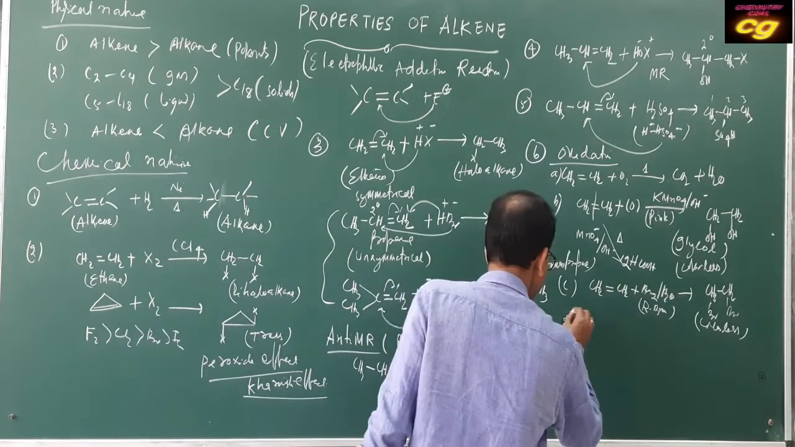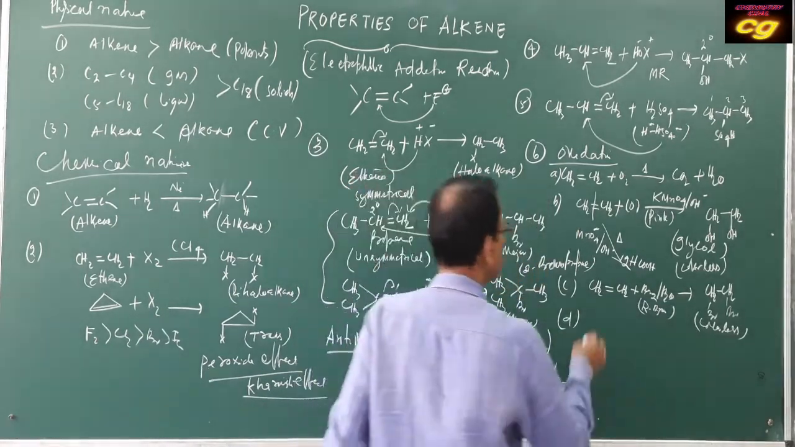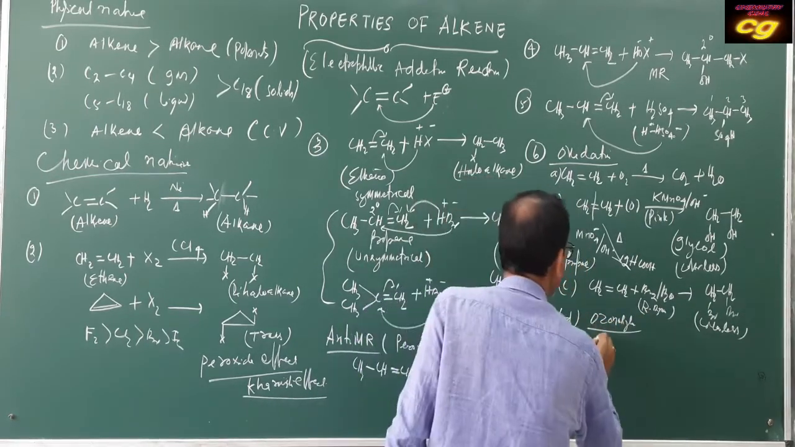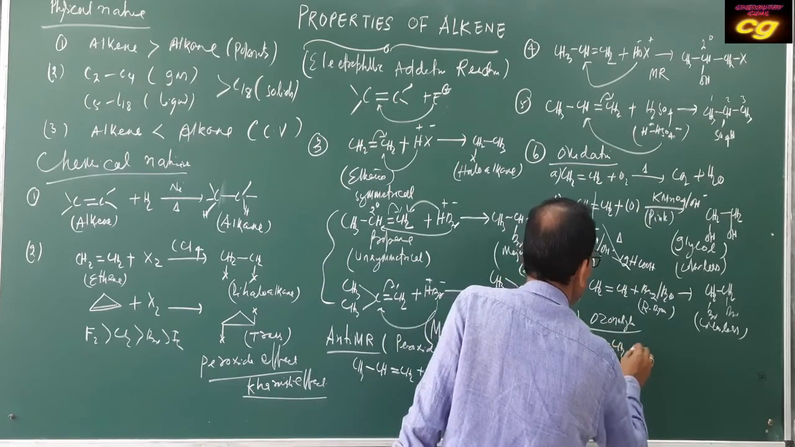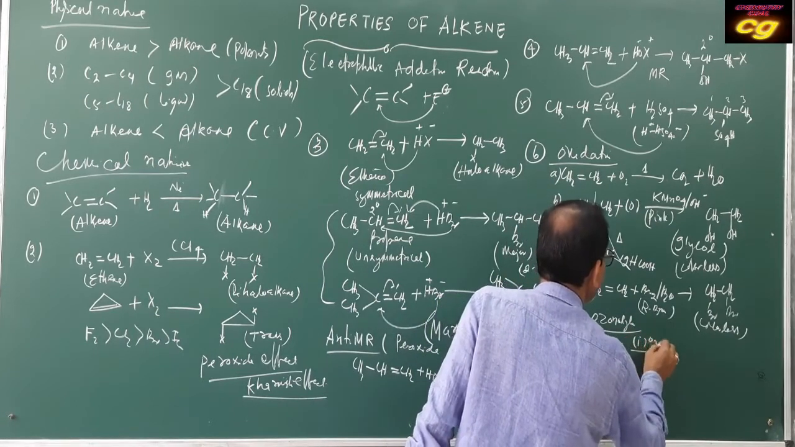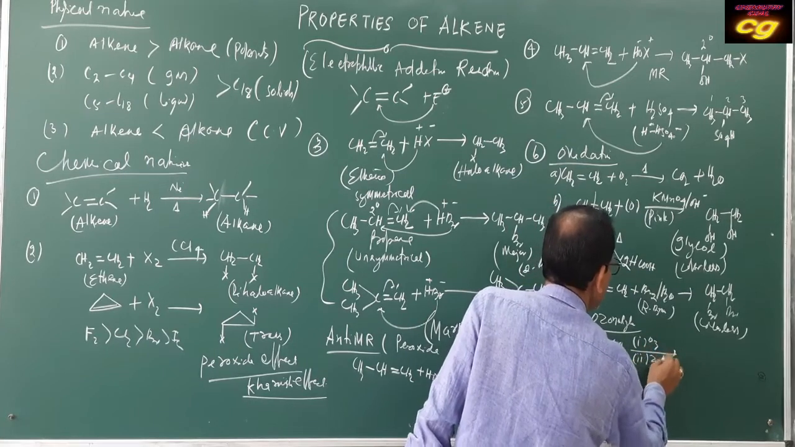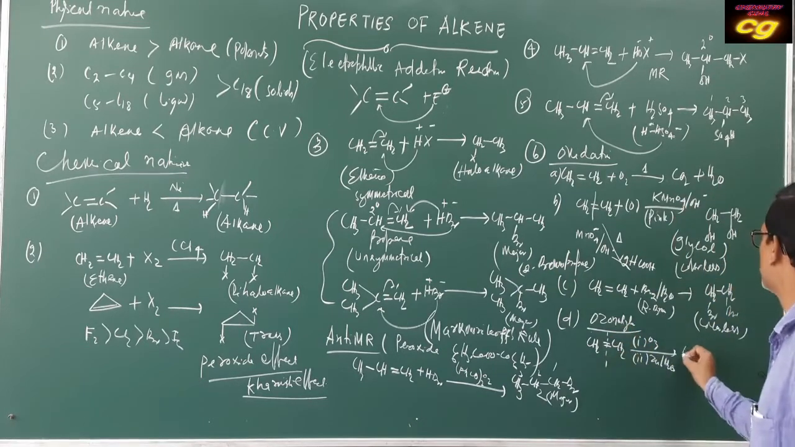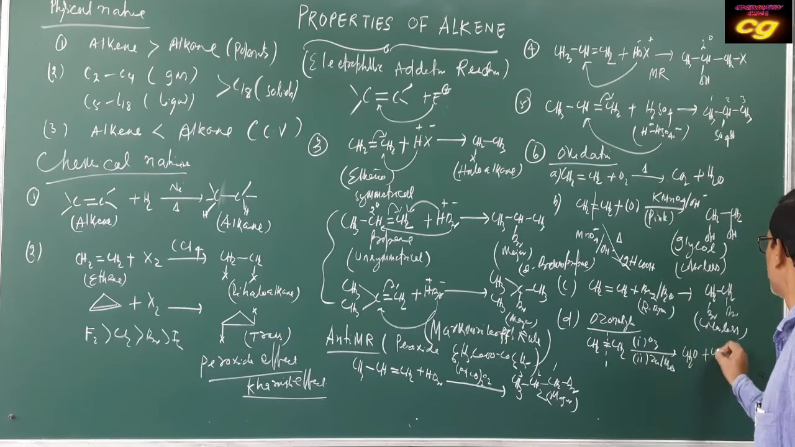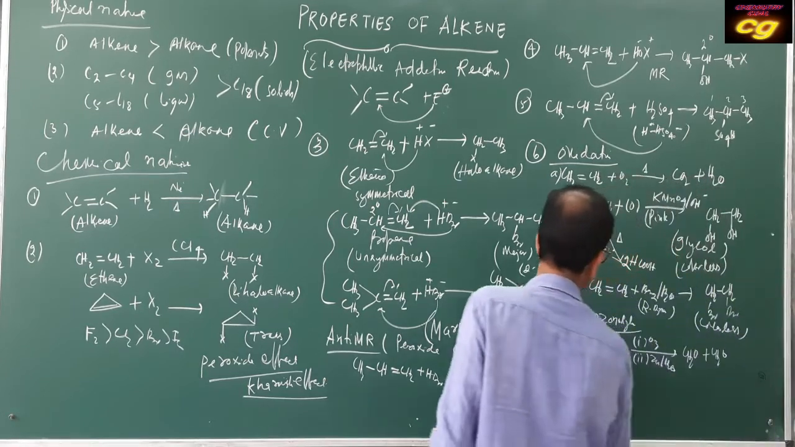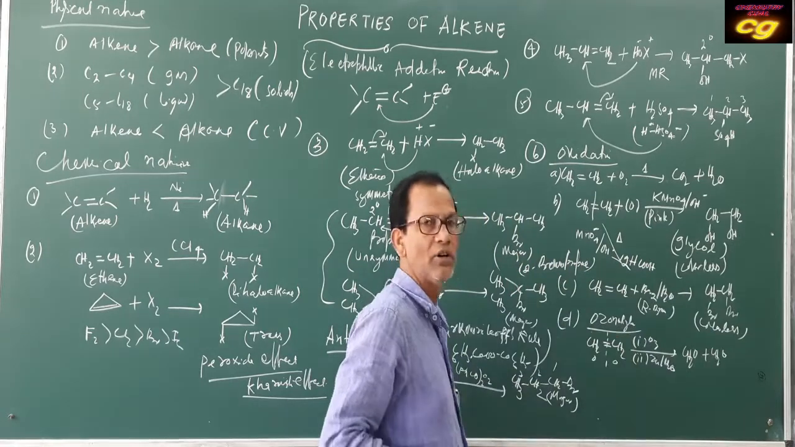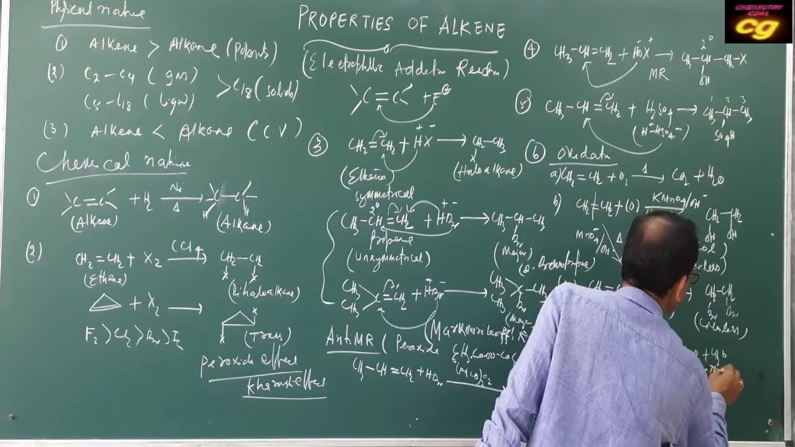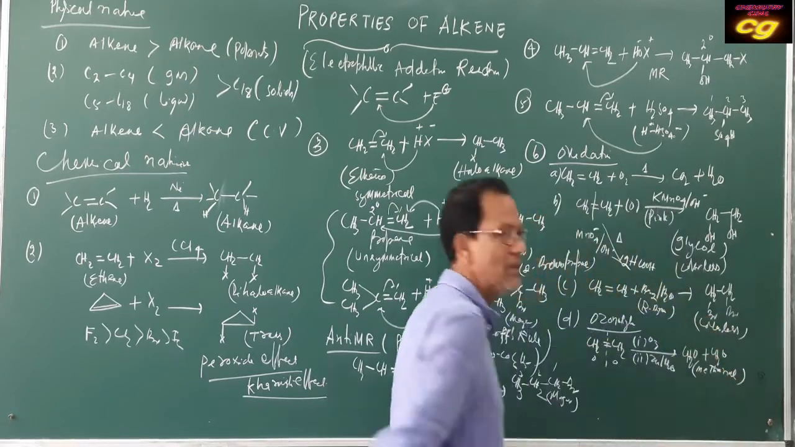And another important test is ozonolysis, that is called ozonolysis. When alkene undergoes ozonolysis, in the first step with O3 and second step with zinc and water hydrolysis, the product will be, remember, this will break and oxygen will be added: CH2O plus CH2O. Here O will be added by the oxidation. So this is formaldehyde, two molecules will be formed.